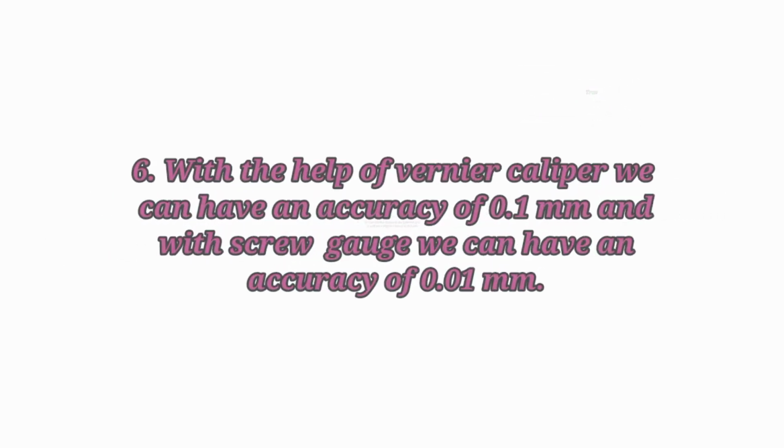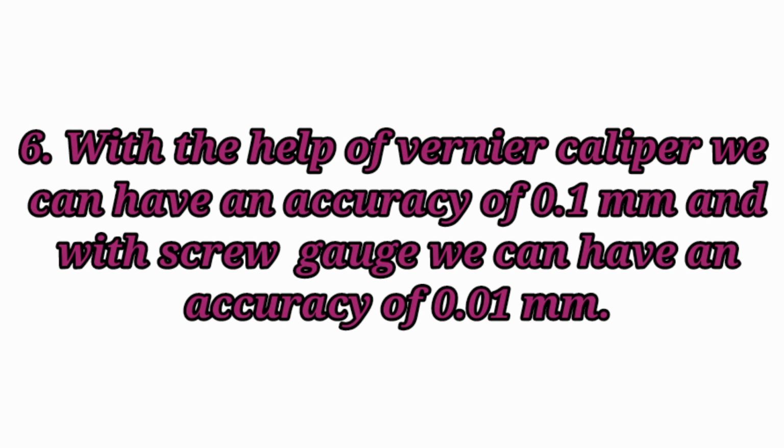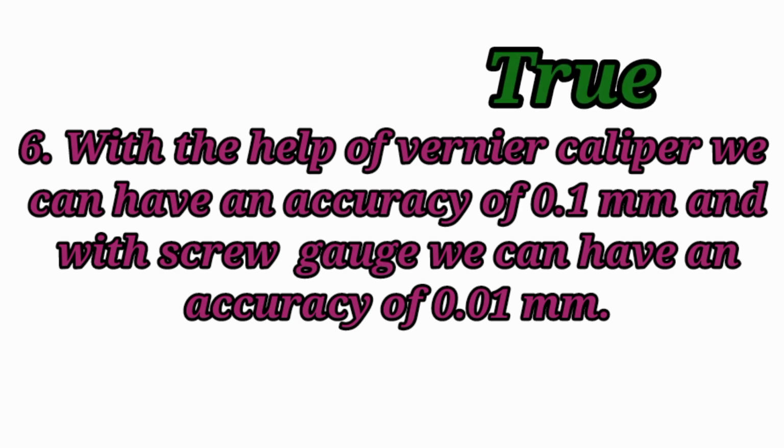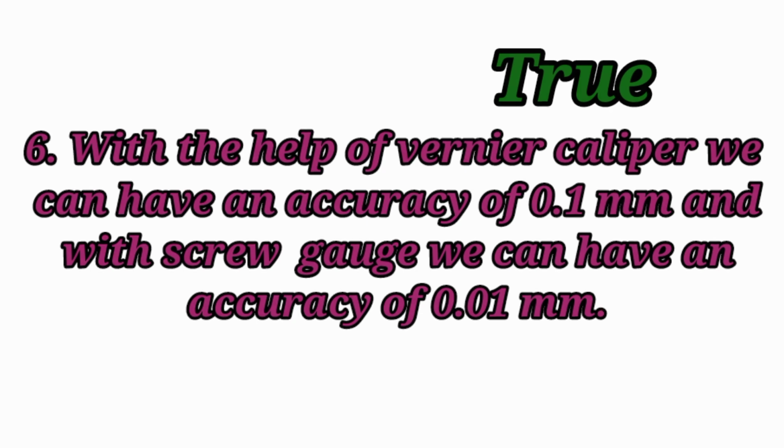273.15 Kelvin. With the help of vernier caliper, we can have an accuracy of 0.1 millimeter, and with screw gauge, we can have an accuracy of 0.01 millimeter. Answer true. With the help of vernier caliper, we can have an accuracy of 0.1 millimeter, and with screw gauge, we can have an accuracy of 0.01 millimeter.